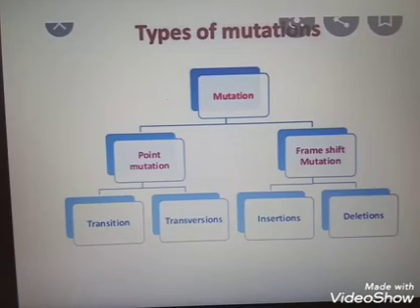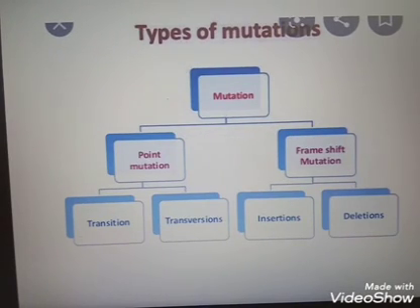So the mutations are of two types: point mutation and frame shift mutation. Point mutation means the change occurs at a particular point in the nitrogenous bases, that means a single base pair gets changed. This is of two types: transition mutation and transversion mutation. Transition means a purine gets changed by another purine, or a pyrimidine by another pyrimidine. In transversion mutation, a purine gets changed by a pyrimidine, or a pyrimidine by a purine. The next is frame shift mutation, where insertion or deletion occurs. Insertion means addition of a nitrogenous base pair, and deletion means removing one nitrogenous base pair.